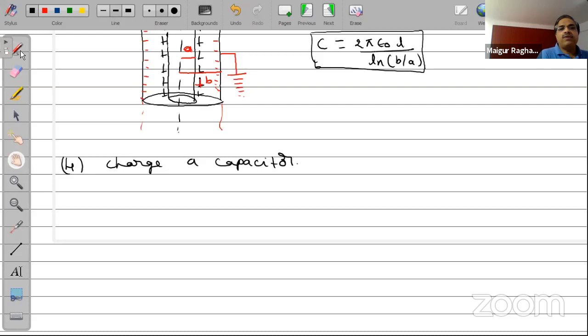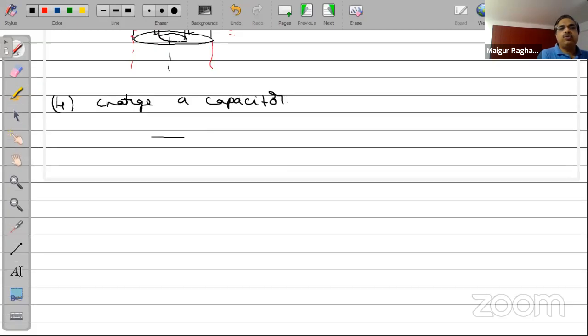You have a capacitor, and you connect it to a cell of EMF E and internal resistance R. This will charge the capacitor, and the capacitor will acquire a charge Q, and there will be a voltage V here.